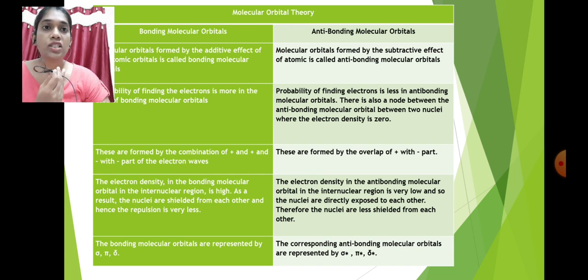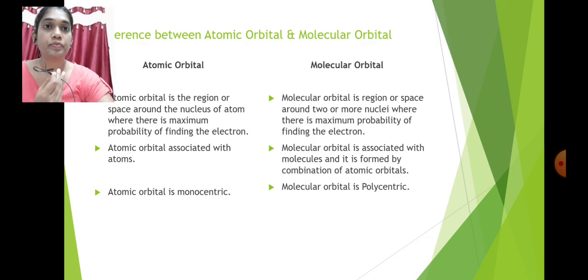The electron density in the internuclear region is high in a bonding molecular orbital, while in an antibonding molecular orbital it is very low. The bonding molecular orbitals are represented by sigma, pi and delta, while the antibonding molecular orbitals are represented by sigma star, pi star and delta star.